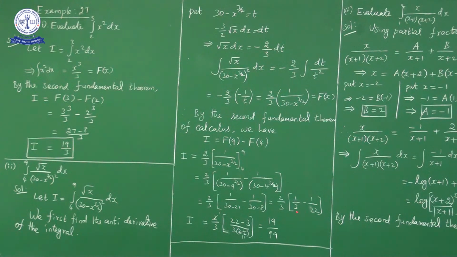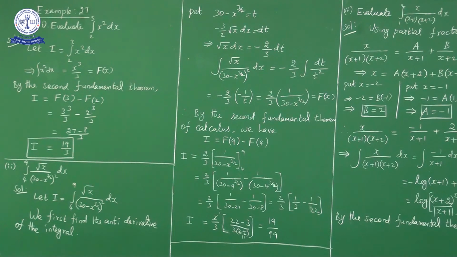Take LCM. So LCM is product of these two numbers, no? 3 into 22. 22 comes to this side and 3 comes to this side. Okay, so what we have? 2 by 3 into 22 minus 3 upon 3 into 22. 2 get cancelled. So 3 into 3 is 9, 9 into 11 is 99. So denominator is 99. Numerator is what? 22 minus 3, 19.